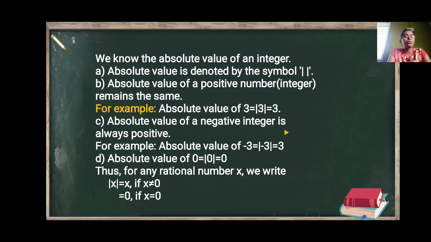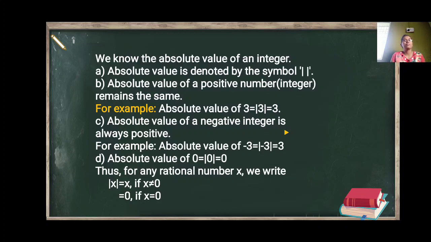So the absolute value of a positive number remains the same. We have seen that in the integers. For example, if 3 is given and we want to find the absolute value of 3, then the absolute value of 3 is 3. Next, the absolute value of a negative integer is always positive. For example, if someone gives us minus 3, then the absolute value of minus 3, that is modulus of minus 3, is 3 itself. Now the absolute value of 0 is 0.